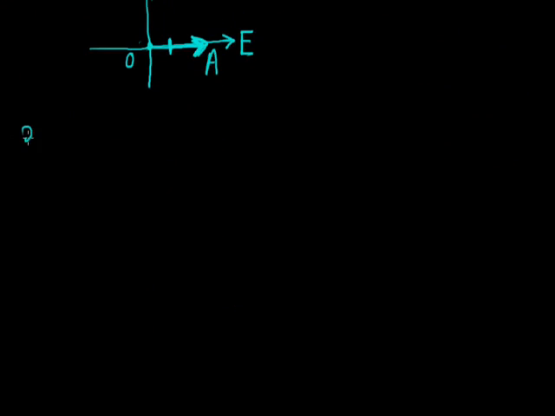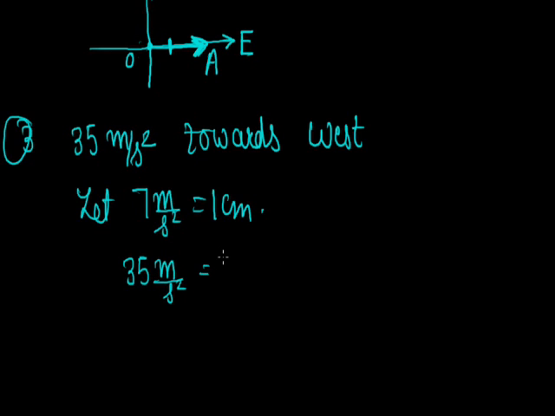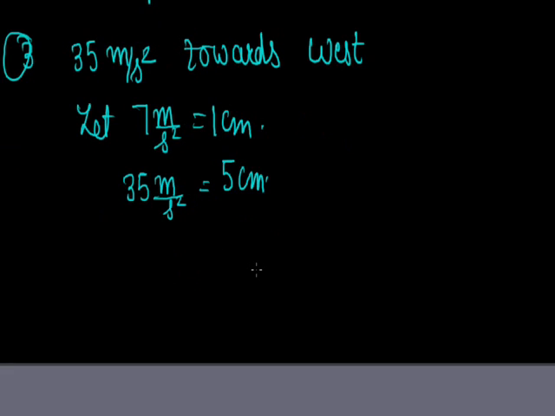Suppose next is 35 meter per second square acceleration towards west. Then first our task is to consider the scale. Let 7 meter per second square equal 1 centimeter. Always consider the scale in terms of centimeter, because in graphs there are blocks having 1 centimeter. So if I consider 7 meter per second square equals 1 centimeter, then 35 meter per second square will be 5 centimeter. Now I can represent this acceleration in graph.